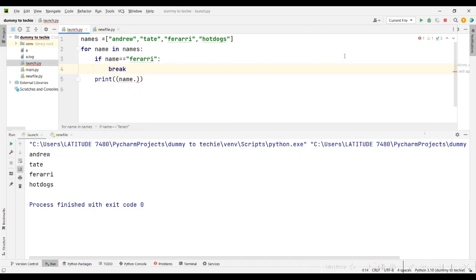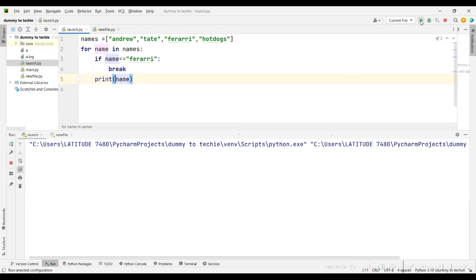You know what will happen: it will print the names up to where we stop. Python is really looking at me like, what are you writing there? So yes, it stops here, and it prints Andrew, Tate. Nice. That's the break for you.